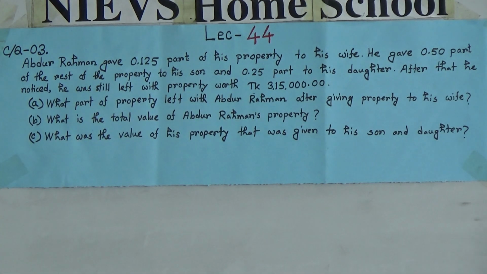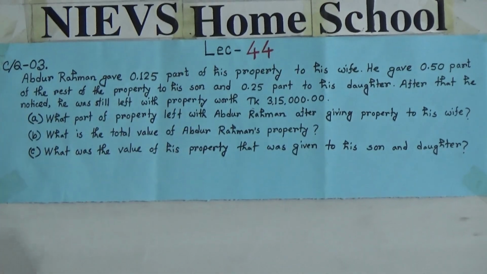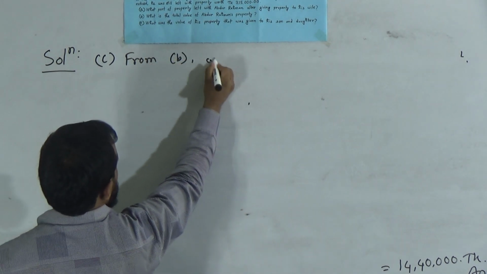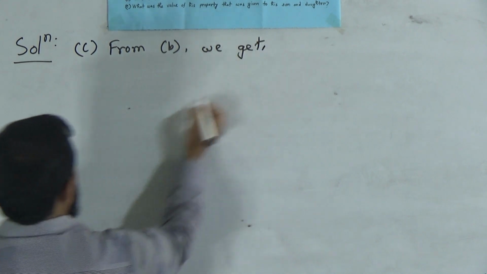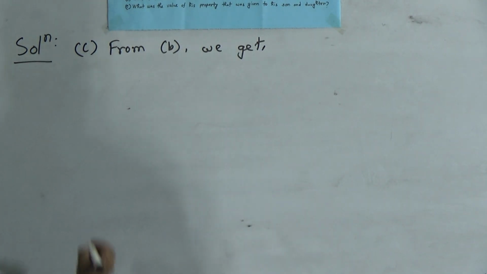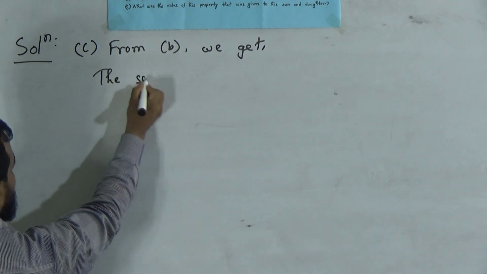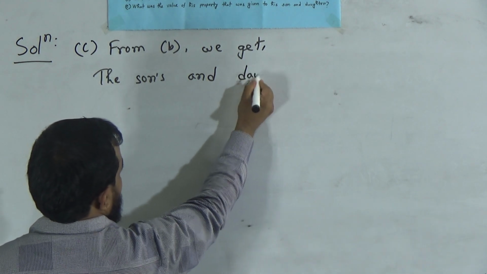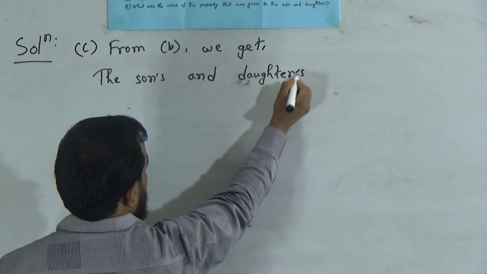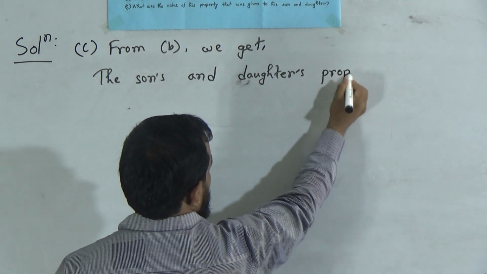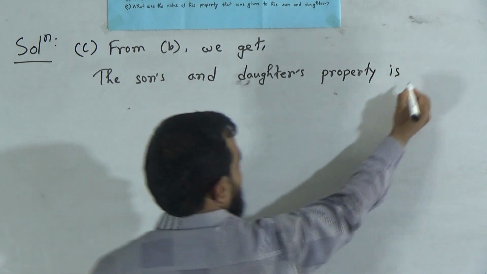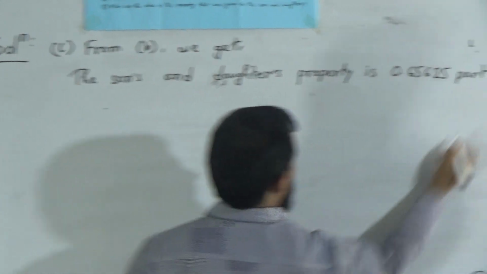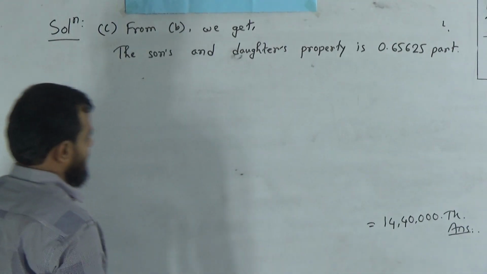From B we get that the sons and daughters property is nothing but 0.65625 part, right?